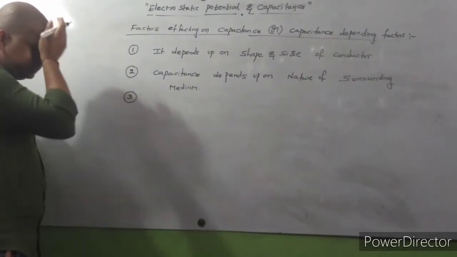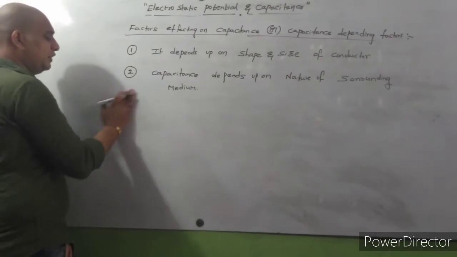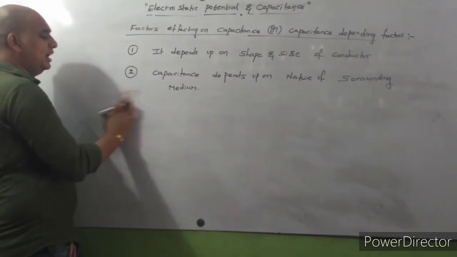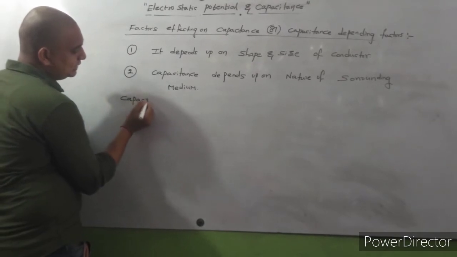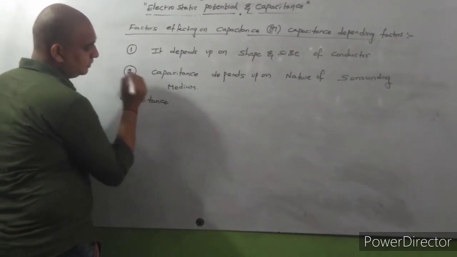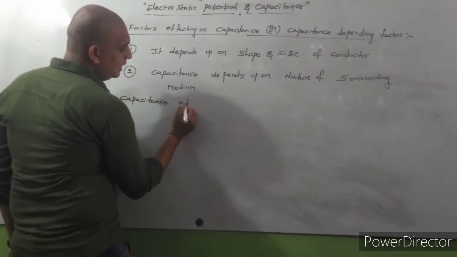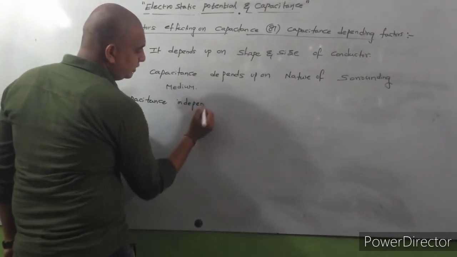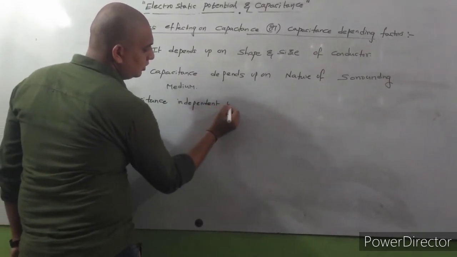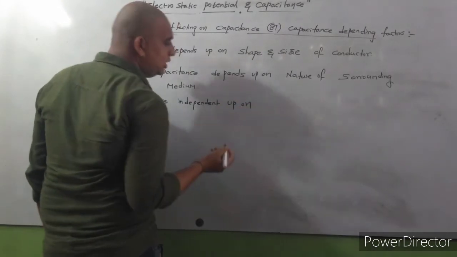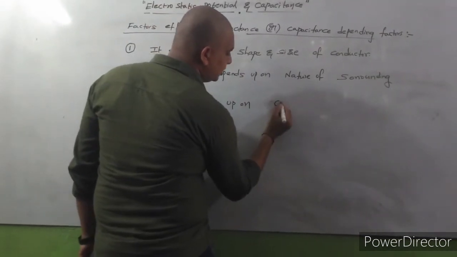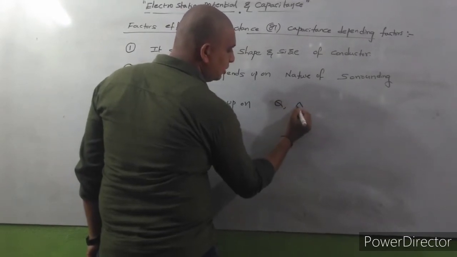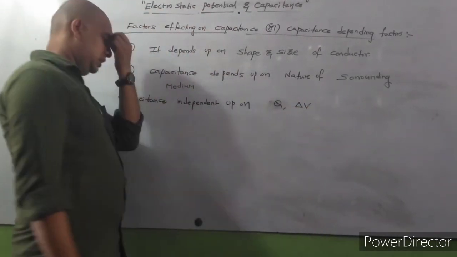Next, third factor. So these are dependent factors and now independent factors. So now we'll write capacitance is independent of charge and potential difference.